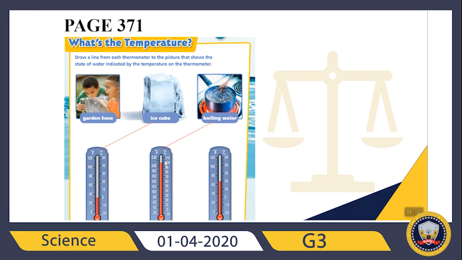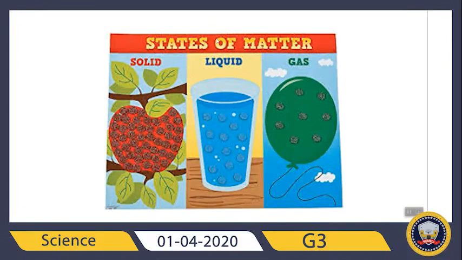At 100 degrees Celsius, the state of water is gas. So, it means at 20 degrees Celsius, the state of water will be liquid, right? Like you see in this picture. Good job. So let's check the three states of matter. What we said, first one is solid, second one is liquid, and third one is gas.